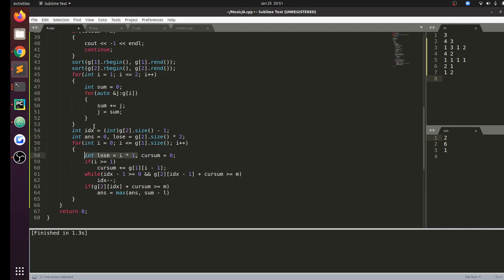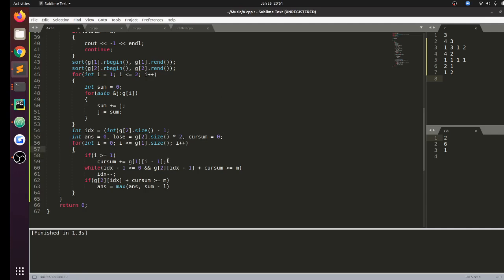Okay, so current sum will be equal to 0. So I have, if i is greater than or equal to 1, then I'm losing some points, and over here I'm gaining 2 points. So if g of 2 idx plus current sum is greater than or equal to m, then answer is equal to sum minus lose.